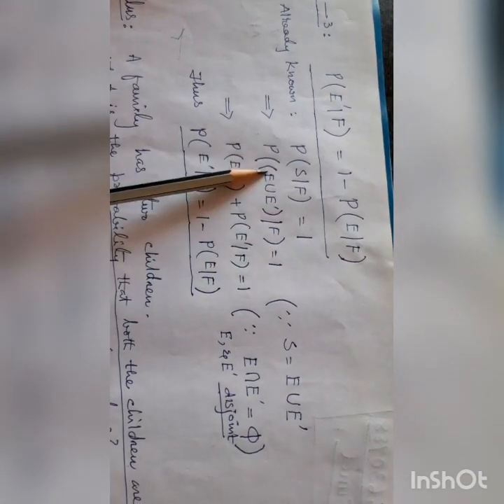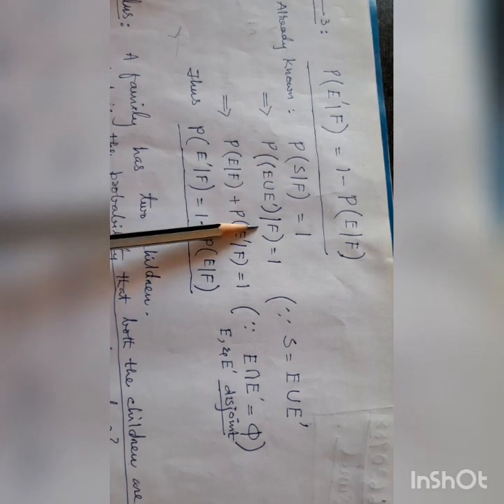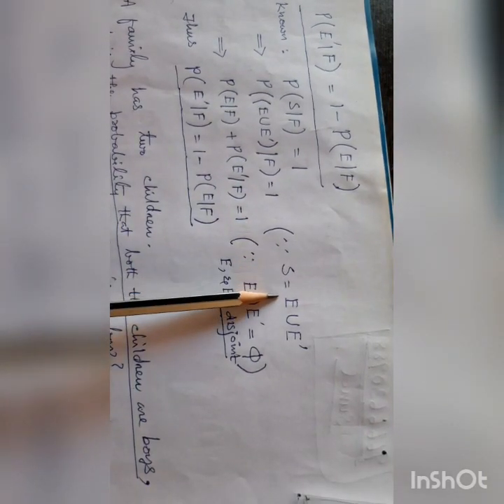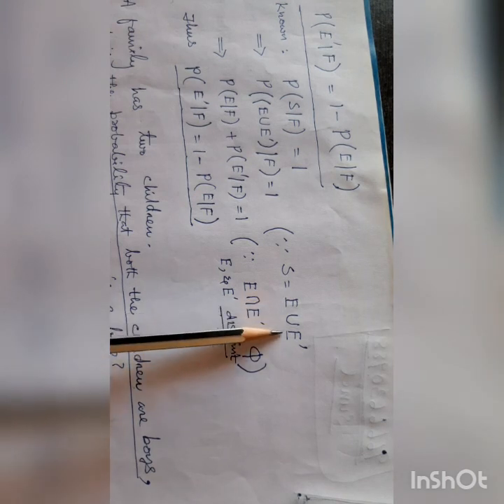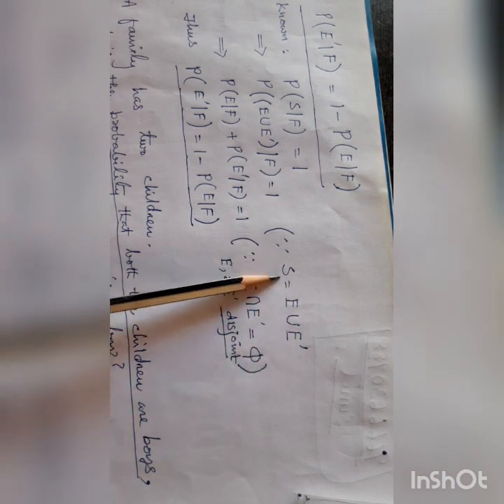So P of S, meaning E union E dash on F, equals 1, because S equals E union E dash. This is one set and this is the complementary set, the remaining set. So the total set is the sample space.